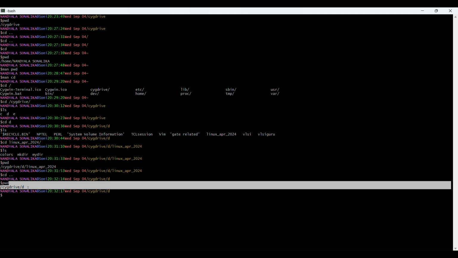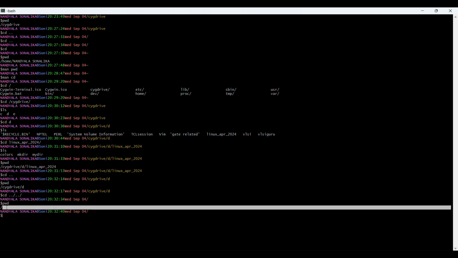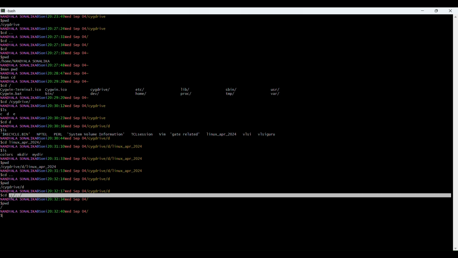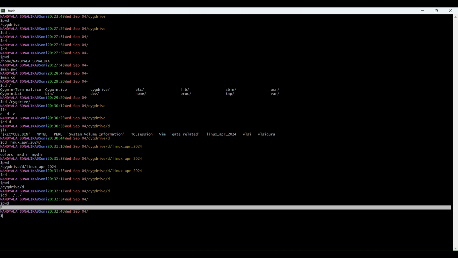Okay. If I want to go two steps back, you can use cd dot dot, tab, and again dot dot, tab. It comes two steps back. Like this, it's the root directory. This is one directory, and these are two directories back. I have come back to the root directory, right? Presently I am in the root directory.